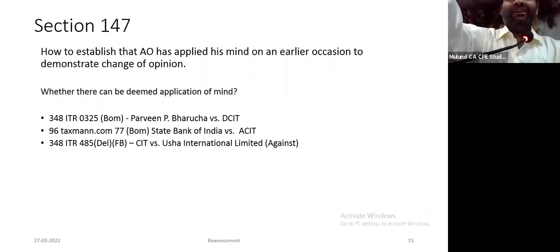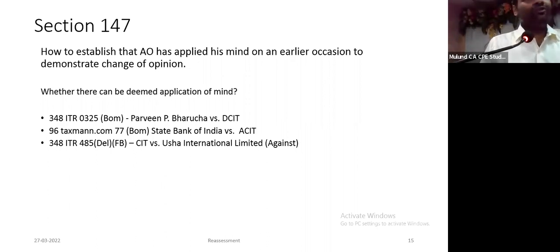So you will say you have inquired. You will say no, there is no discussion in the assessment order. Courts have said deemed application of mind. Once you issue a notice and once it has been replied to, अब assessment order का drafting तो मेरे हाथ में नहीं है. वो जो junior assessment officer ने किया है. And of course he has 100, 200 assessments. If the order is clean, why should he discuss everything in the assessment order?